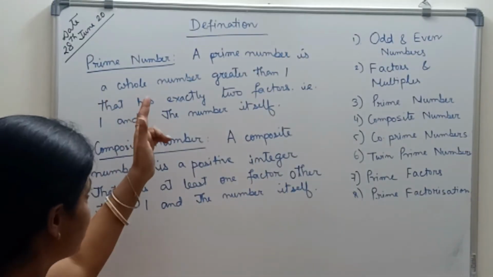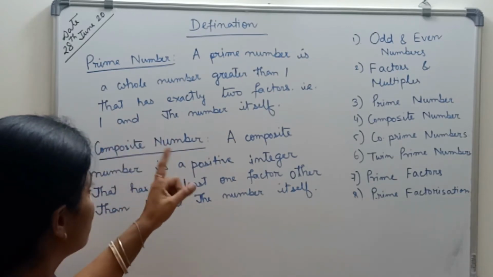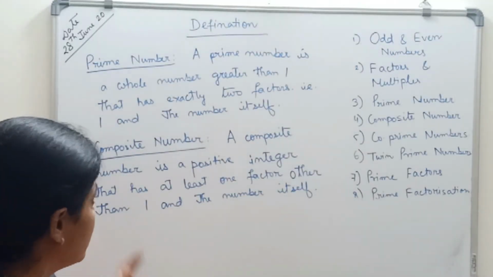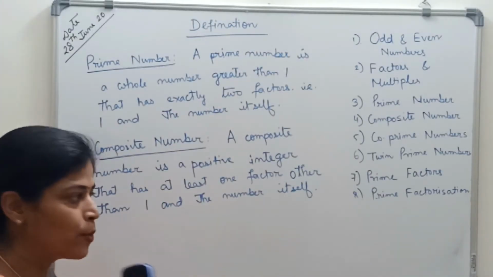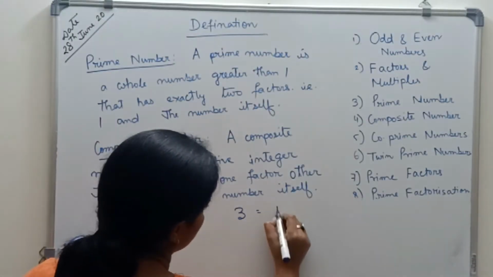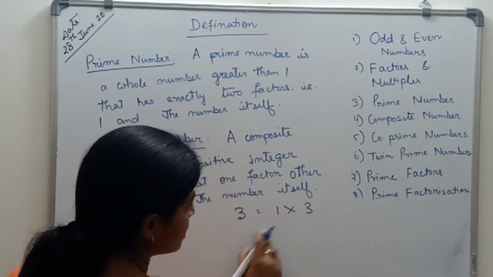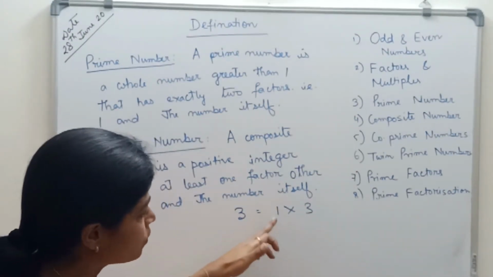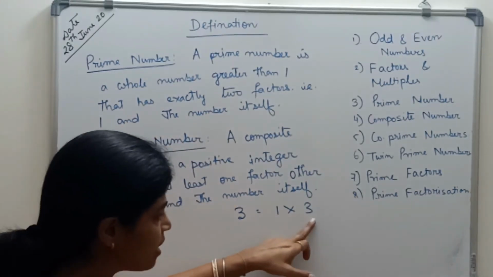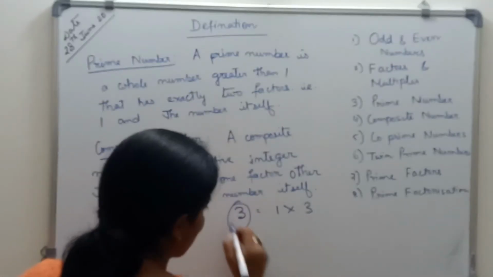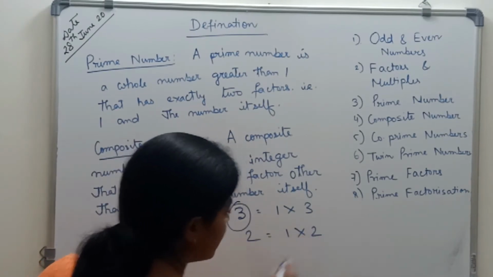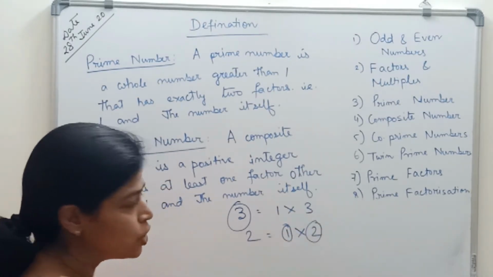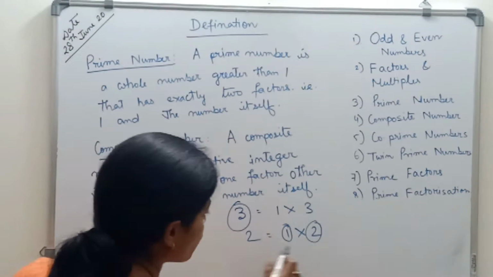Coming to prime numbers. A prime number is a whole number greater than 1 that has exactly 2 factors, that is 1 and the number itself. If I take any number, there are so many factors. Now suppose I have the number 3. What are the factors? Are there any more factors? 1 and 3 are the factors. If there are only 2 factors, the number 1 and the number itself, then it is a prime number. So 3 is a prime number. If I take 2, 1 into 2, are there any more factors? No. So the number 1 and the number itself are the only 2 factors. So 2 is also a prime number.